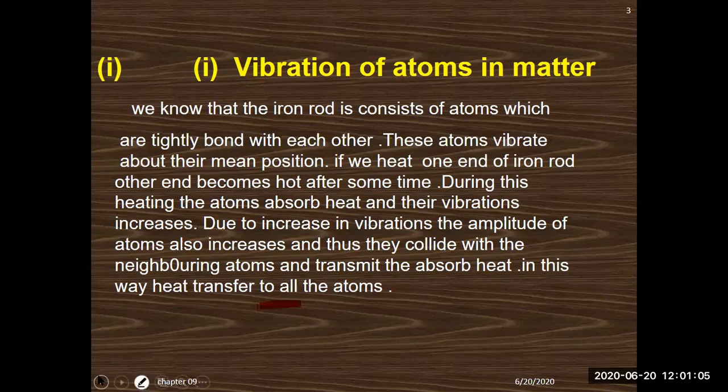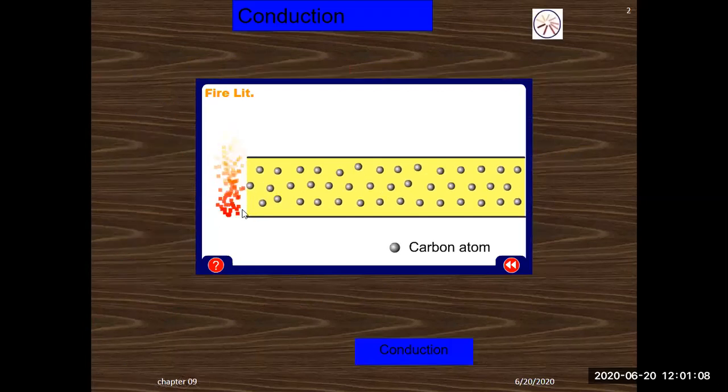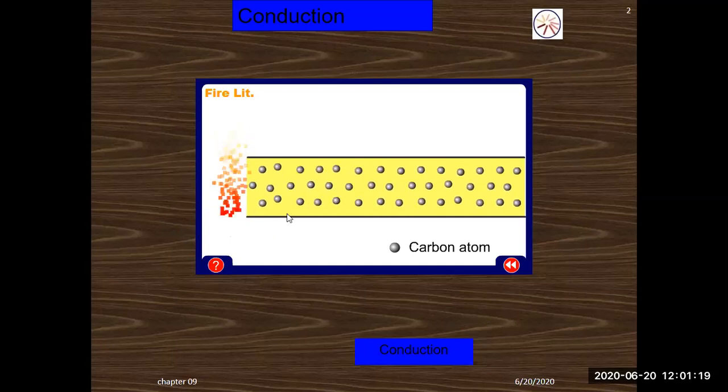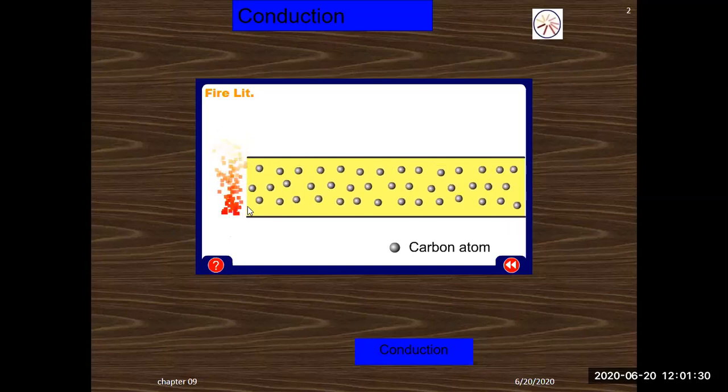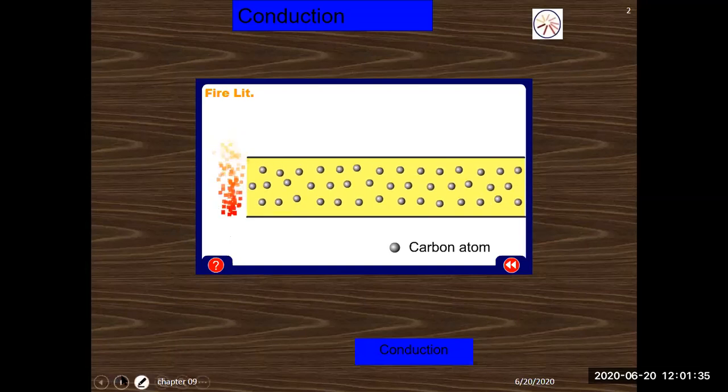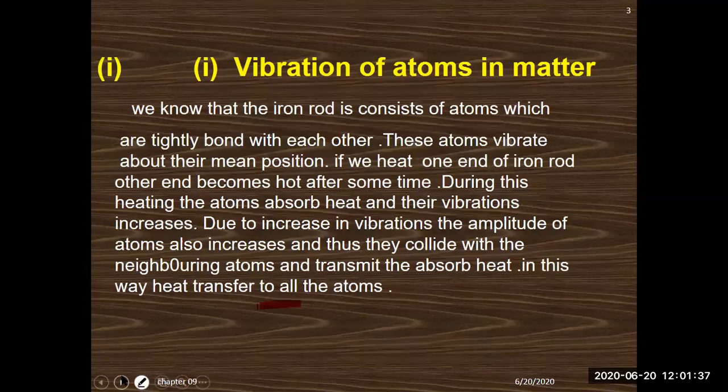So if you look at this, this is the portion where heat is supplied. You are supplying heat on this end, and the atoms from this end are getting an amount of heat energy. They start their vibration or oscillation at their own place. They collide with the neighboring atoms. In this way, the heat energy is transferred from one end to the last end. So it happens in the case of solids and metals. So here it is.